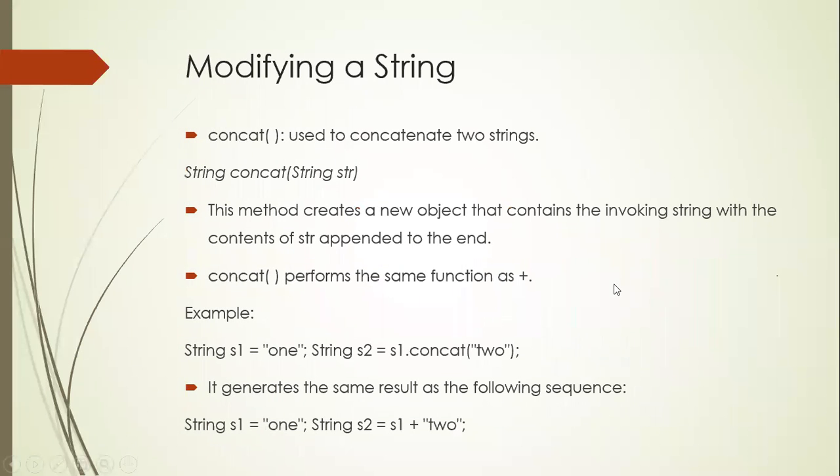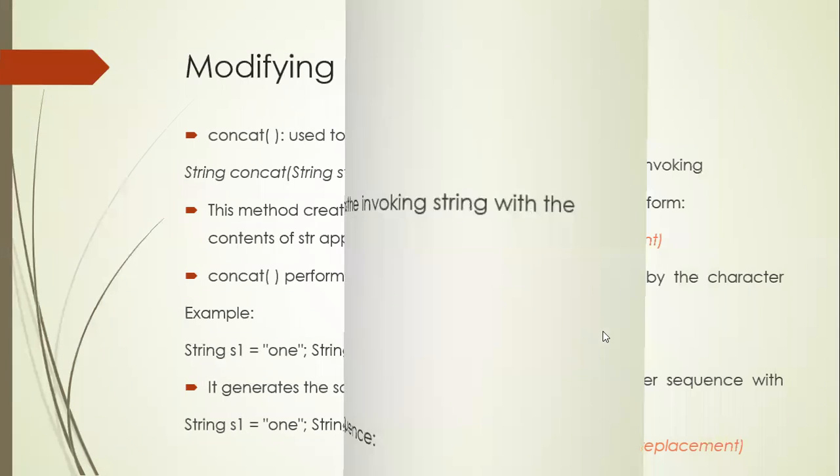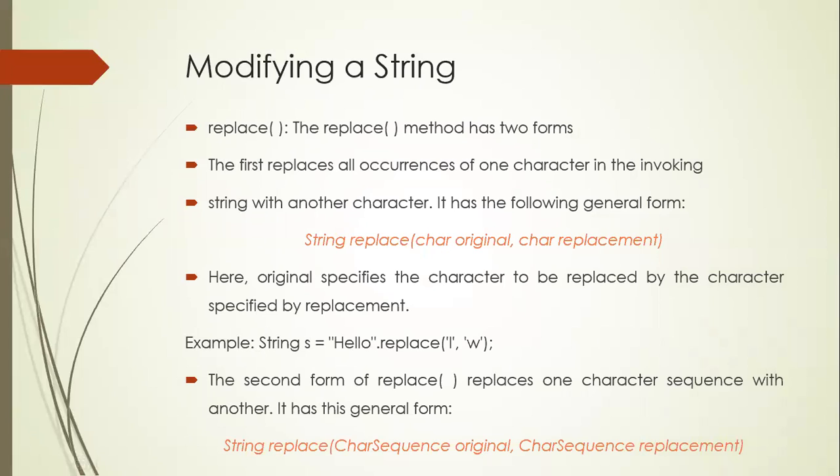The chat box people are responding well. Now the concat method. This concat method and the plus sign are equal. Plus symbol as well as the concat method are both for the same purpose. You can use either plus or the concat function. And you can use the replace method if you want to replace any character. You can see hello dot replace L comma W. This is the source, and if you want to replace, you can replace.